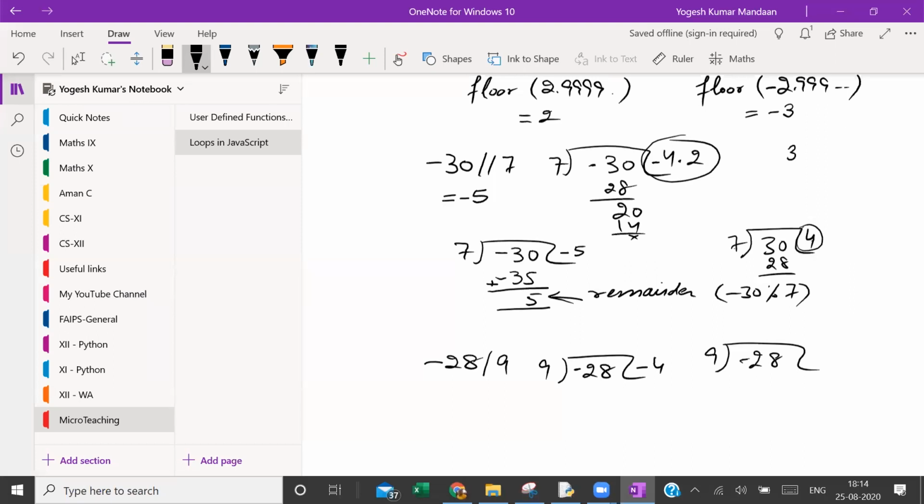These two are opposite signs, minus 28 by 9. The result will be positive or negative? Negative. Yes, that is why minus. Still not clear? Clear, sir. Okay. Now 9 minus 4 are minus 36. Do the subtraction. Plus 36 minus 28 is 8. This is the remainder.